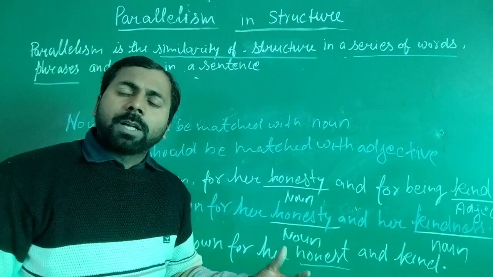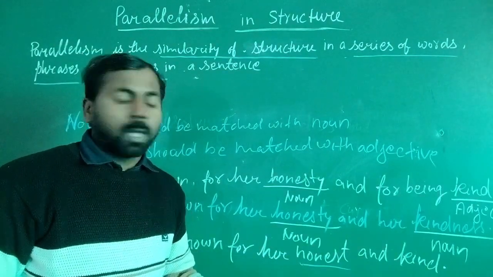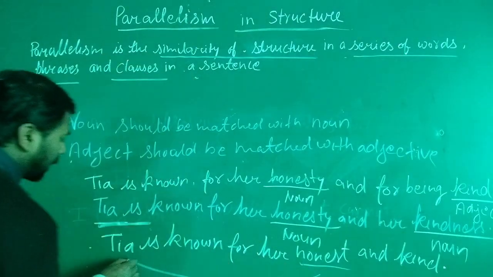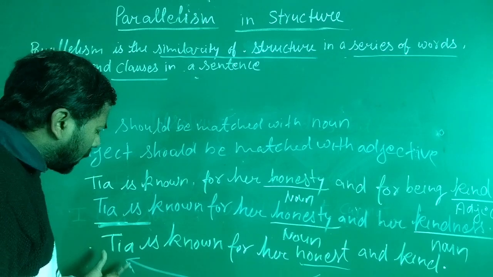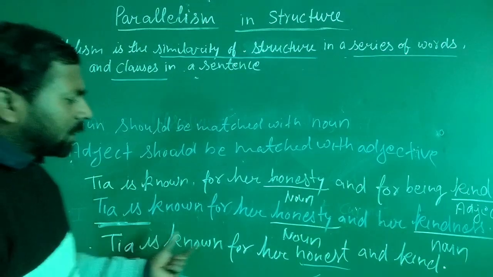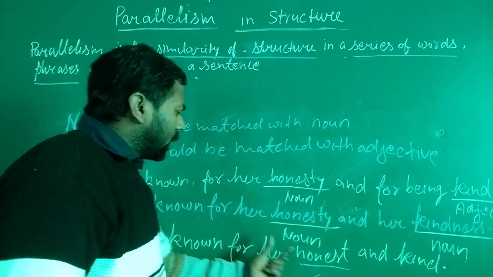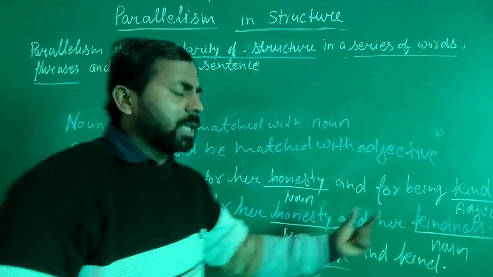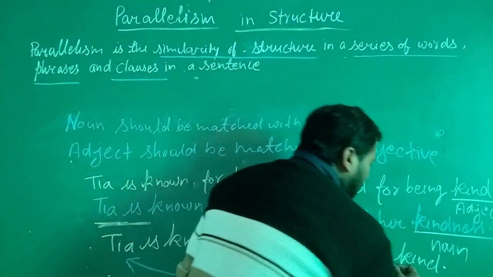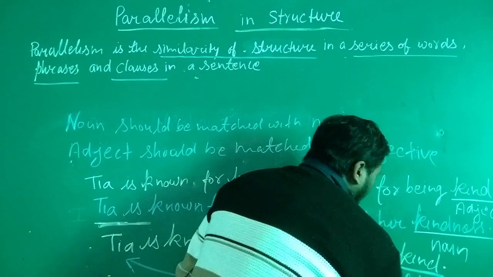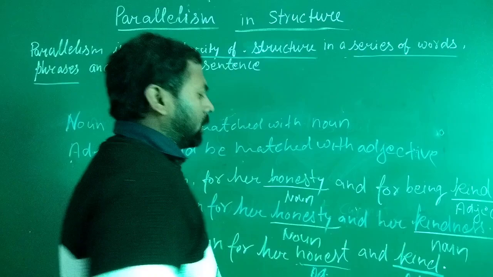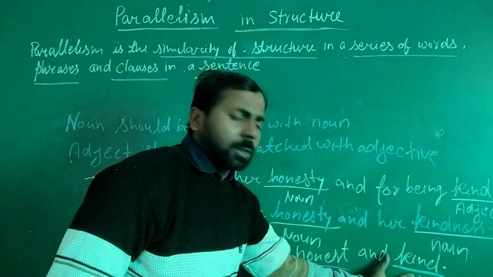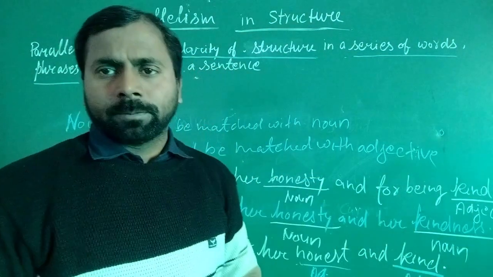is an adjective word, and this word honest is used for Tia. So we can express the concept or ideas for Tia: she is honest and she is kind. The word kind is also an adjective word, and honest is also an adjective word. So both words express the same thoughts.